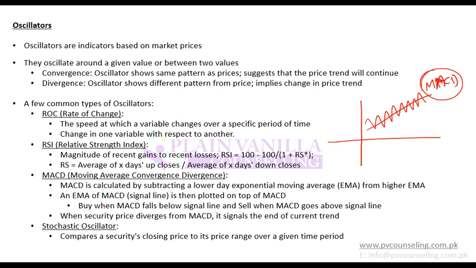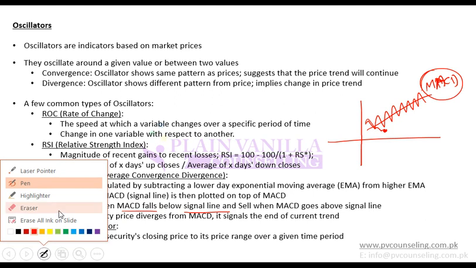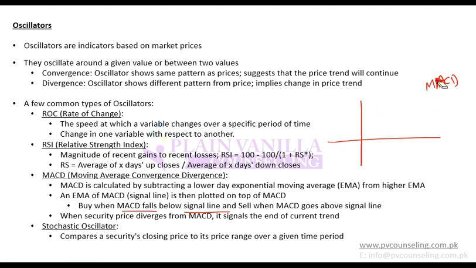Now what you do is you buy when MACD falls below the signal line, and this line is known as the signal line. So this is, let's say, your MACD, and if you plot its moving average, that is known as the signal line.